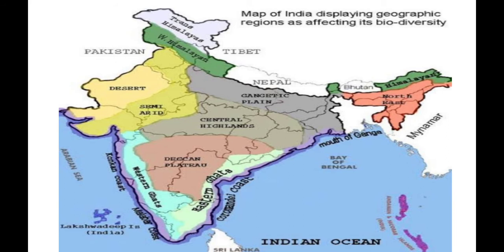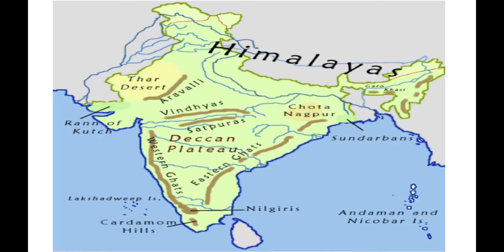The region south of the Satpura range comprises the Deccan plateau. So the Deccan plateau comprises the Satpura range. You can observe here that the Satpura range is in the Deccan plateau, whereas the central highland and the Deccan plateau are divided by the Narmada river. Let us discuss the Deccan plateau.